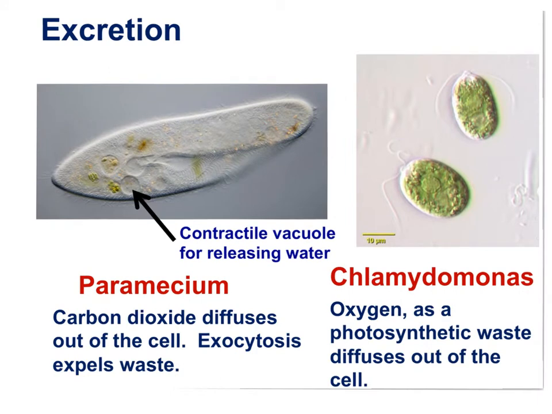Excretion. In both organisms, some wastes diffuse directly out of the cell across the membrane. In paramecium, carbon dioxide diffuses out, while other wastes are excreted through exocytosis. This is a contractile vacuole that expels water to maintain homeostasis. In Chlamydomonas, oxygen, a waste product of photosynthesis, diffuses directly out of the cell. Carbon dioxide, a waste product of cell respiration, also diffuses directly out of the cell.